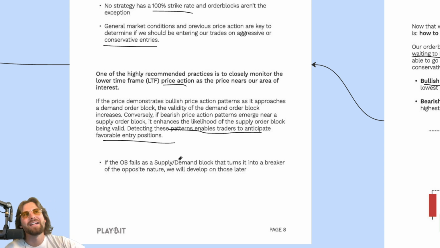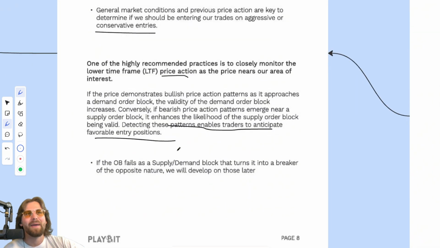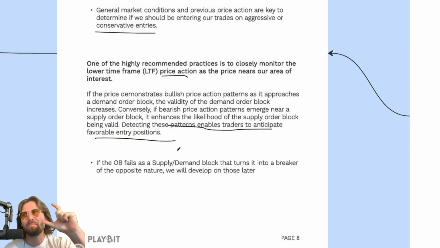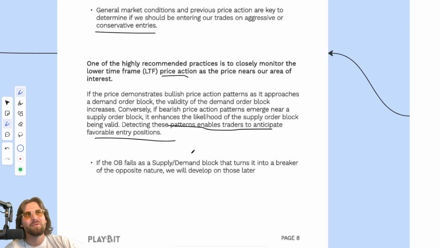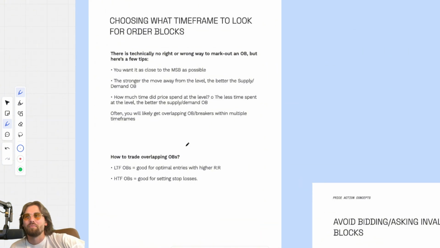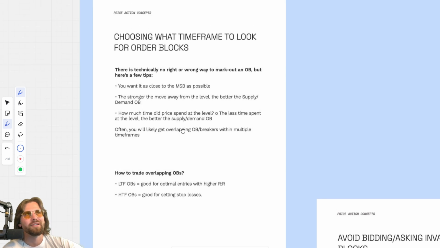Precisely. And that's why I think order blocks, while they may not technically be a scam, are too ambiguous for the average trader to use for profit. That's why I think if you ever see someone trading order blocks, they have at least 3 to 4 other confluences. They're using fair value gaps at the same time because order blocks by themselves are too ambiguous. And we'll go into a chart after this to show you. If the order block fails at a supply or demand block, that turns into a breaker block, the opposite in nature. We'll elaborate on those later. Breaker blocks are probably the most important part of this video, so we'll get into it quickly.